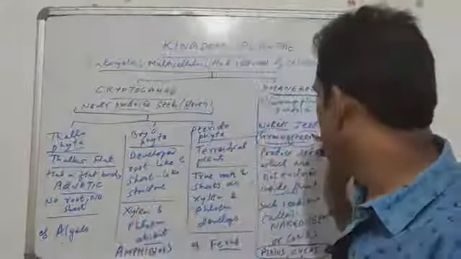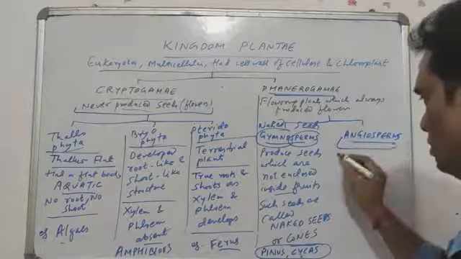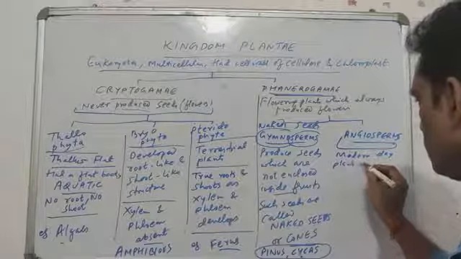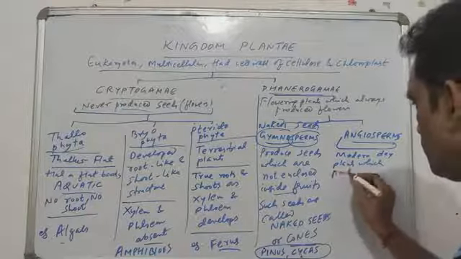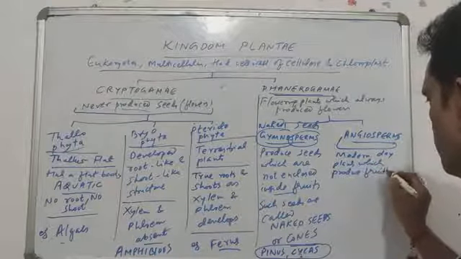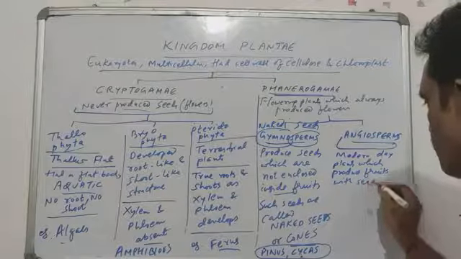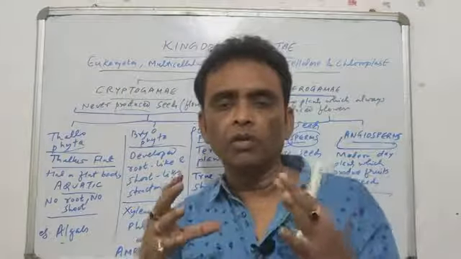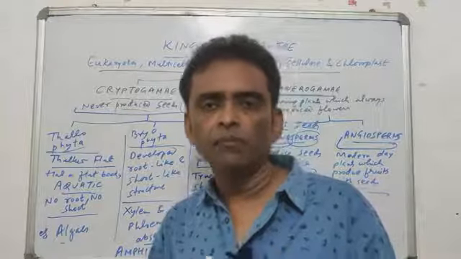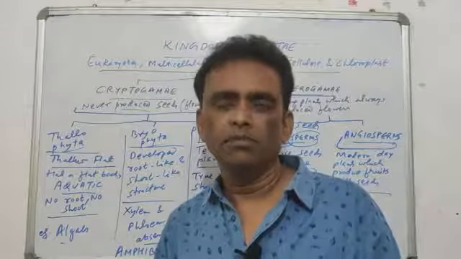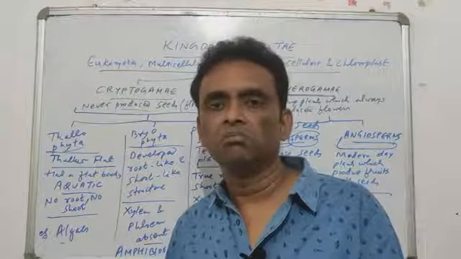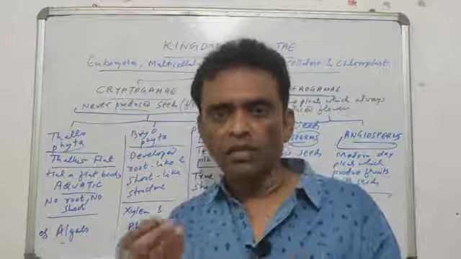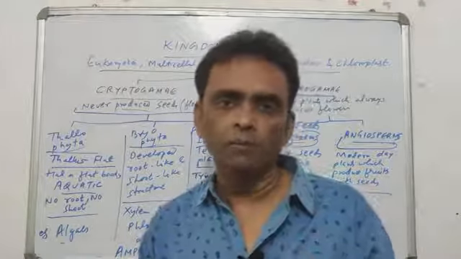And the next group, the angiosperms. They are the modern day plants which produce fruits with the seeds. और जितने भी प्लांट आपको याद आते हो अपने दिमाग में, जिनमें आपने फल लगा हुआ देखा है, फल के अंदर आपको बीज दिखता है, कोई भी पेड़ का नाम ले लें आप, आम, संतरा, नींबू, पपाया, any name you take, orange, where fruits are there and inside the fruit seeds are found. They are all angiosperms.